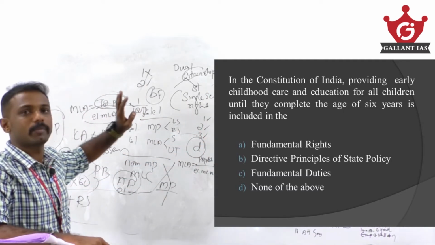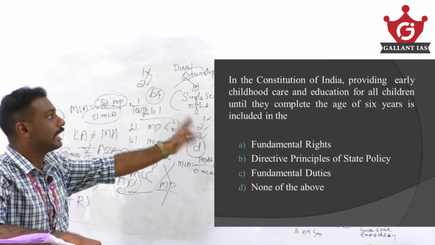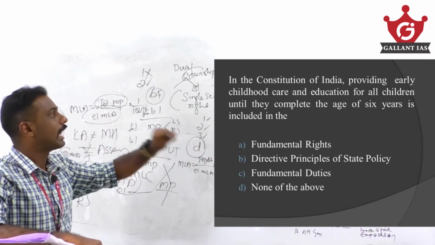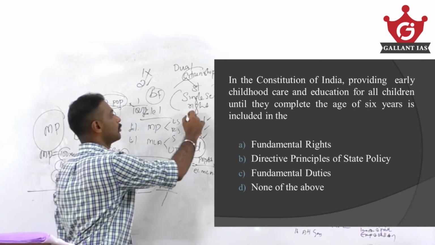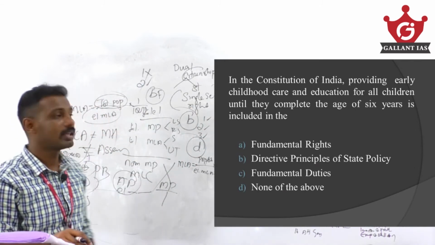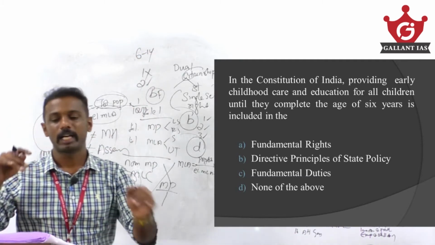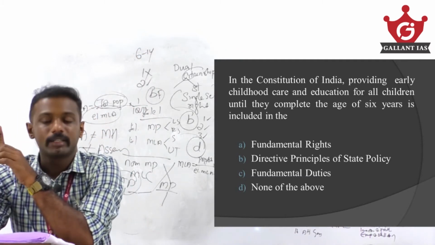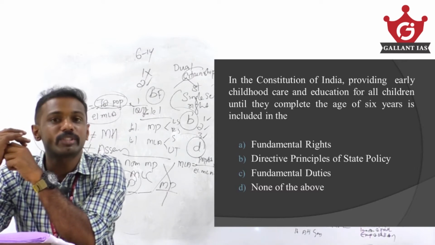Which part of the Constitution talks about early childhood care and education for children until 6 years of age? It is DPSP. Fundamental rights talk about compulsory education for children between 6 to 14 years of age. Fundamental duty is the duty of parents to provide education opportunities for children between 6 to 14 years of age.